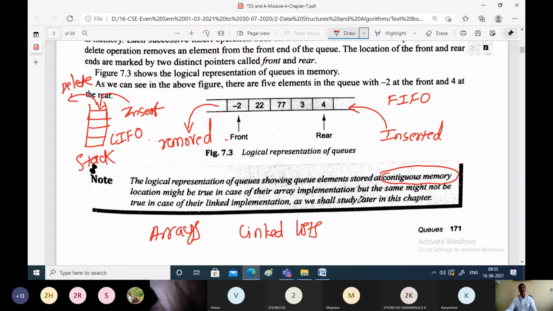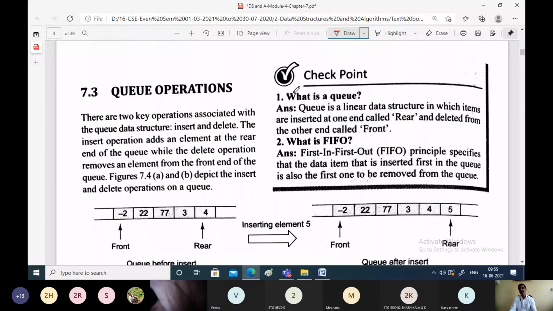And the set of queue operations. So this is what you should know, the definitions. That is the summary of the discussion. A queue is a linear data structure in which items are inserted from one end, and that particular end is called the rear end, and we can delete the elements from the other end, that is called the front end.